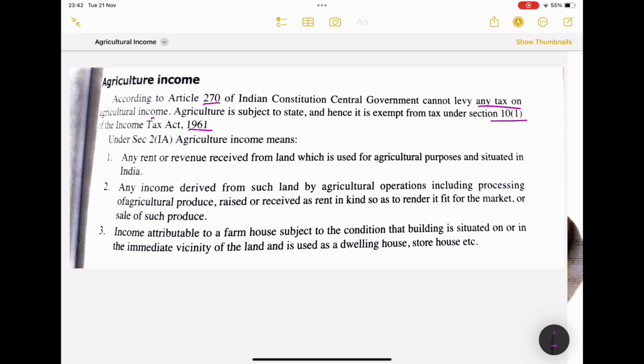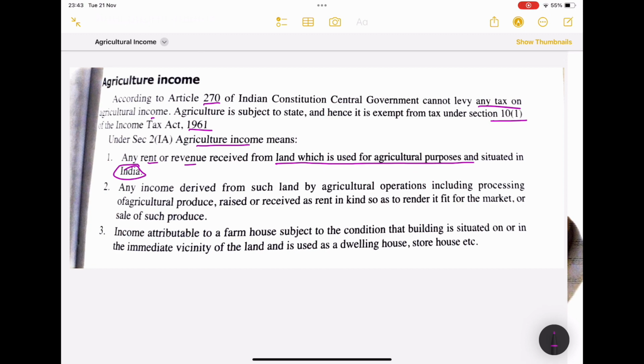Here what we are going to learn is what kinds of agricultural activities are considered agricultural income as per the Act. The following are the statements which we are going to consider as agricultural income. First, any rent or revenue received from land which is used for agricultural purpose situated in India, especially within India.